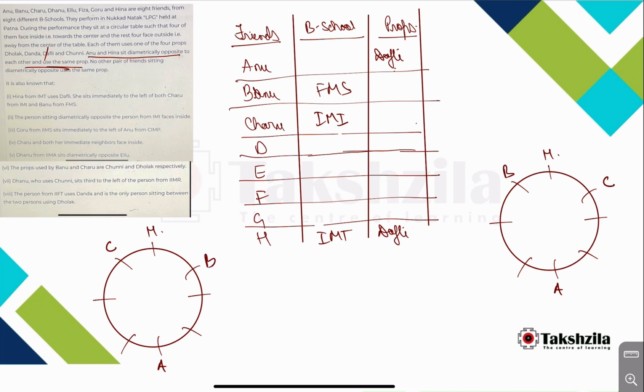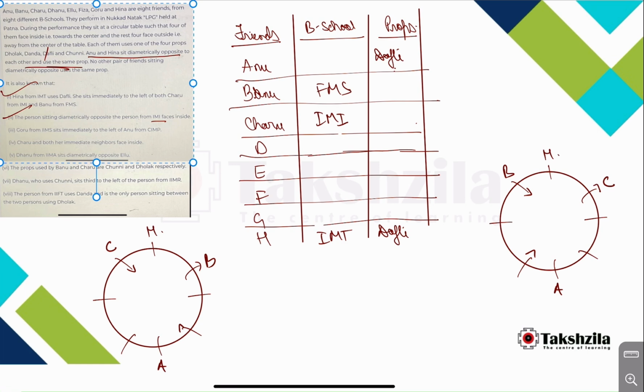Okay. Now Hina is to the immediate left of both. How is it possible? When Charu will face outside, then left will be Hina and Banu will face inside. And in this case, Banu outside and Charu inside. Okay. Now the first point is done. The person sitting diametrically opposite the person from IMI faces inside. So who is from IMI? Charu is from IMI, so this will face inside, and in this case, this person will face inside.